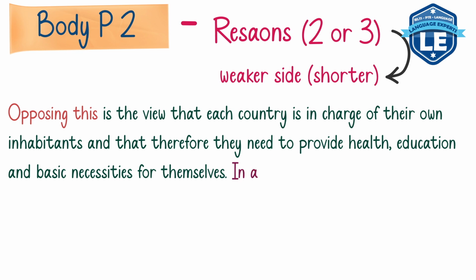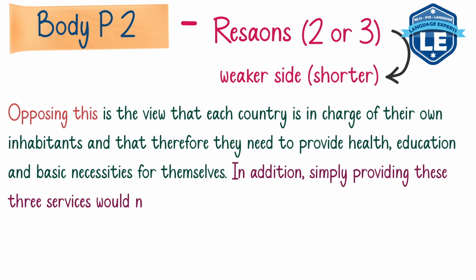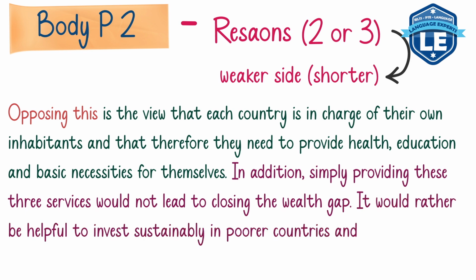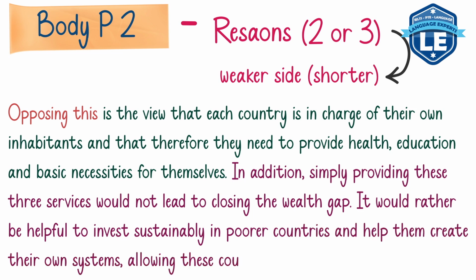Another reason, in addition, simply providing these three services would not lead to closing the wealth gap. It would rather be helpful to invest sustainably in poorer countries and help them create their own systems, allowing these countries to be self-sufficient. So this is another reason, and it's that if rich countries are to contribute to poor countries, they should not give them money.